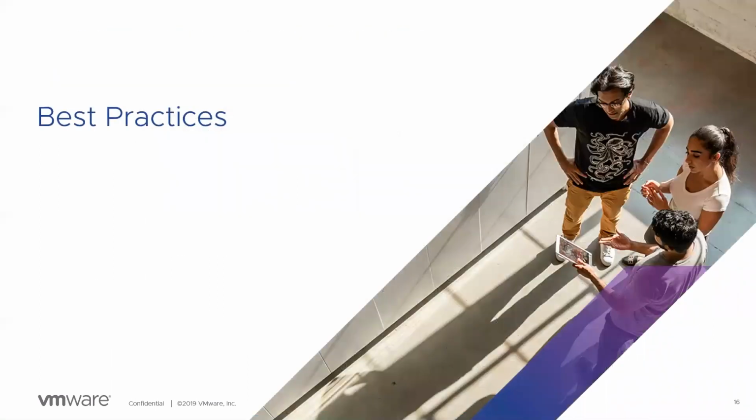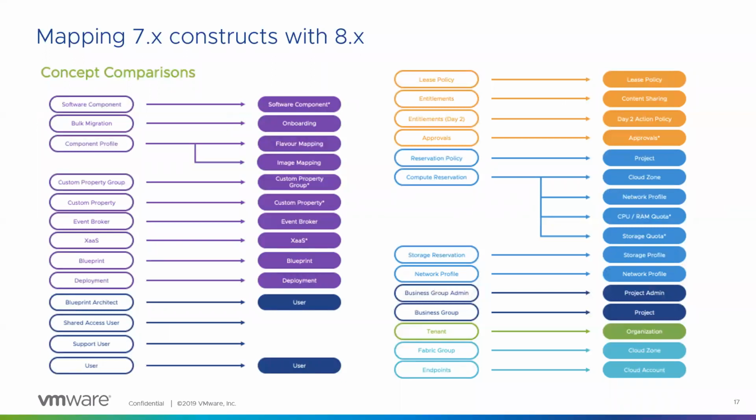Yeah. So I'll now go into some of the best practices we recommend in working with version 8. Starting, I want to give a mapping on how version 7 corresponds to version 8. So I have two columns. On the left-hand side of each column is the 7.x component, and on the right-hand side is the 8.x component.